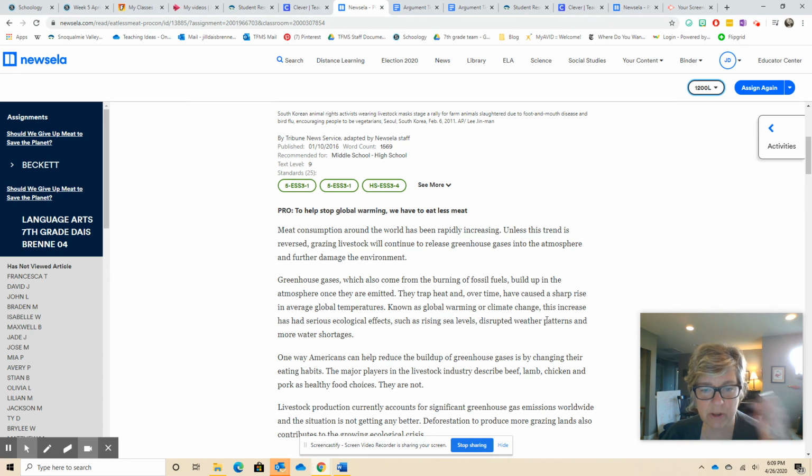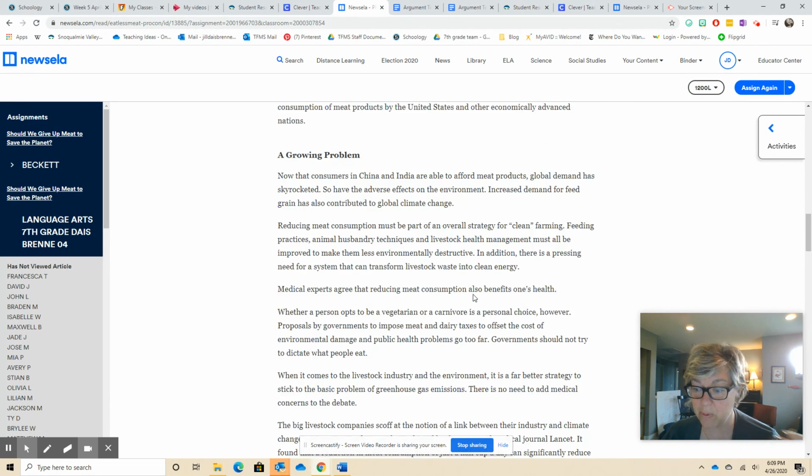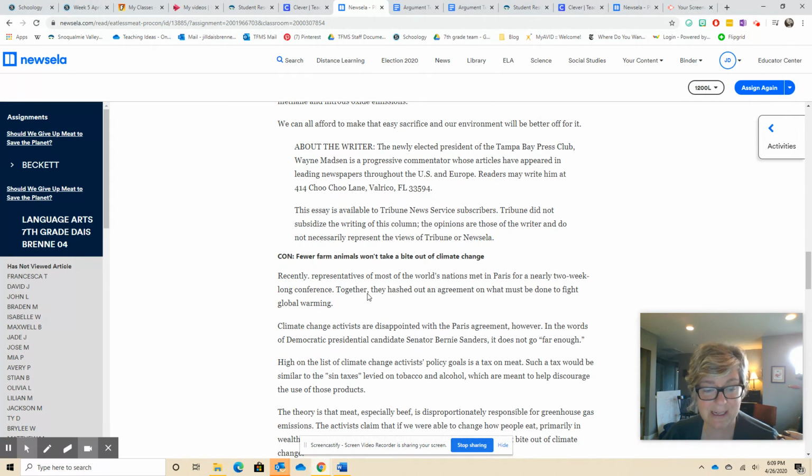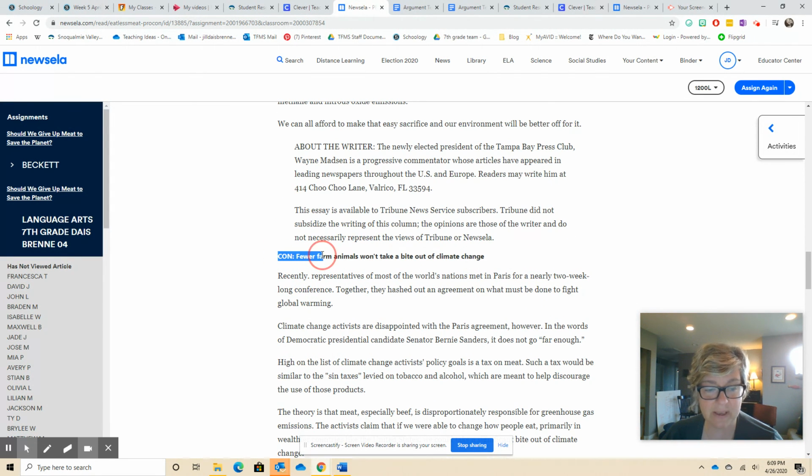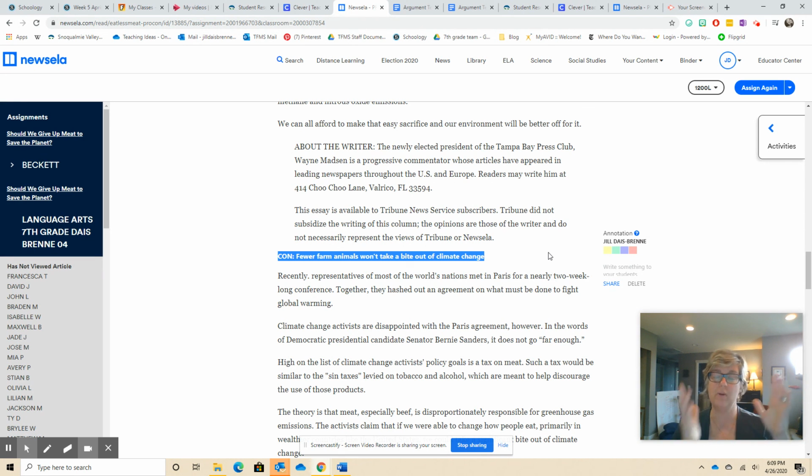As you are scrolling through, you will see that all of these initial articles that we're having you read are set up with a pro, and then it talks about the benefits of giving up meat, and then it talks about the cons. The cons of giving up meat. No matter what topic you choose, this first article we're having you read this week is laid out in that way. Pro, con. You are collecting evidence after you've now finished this. Well, let me not get ahead of myself.